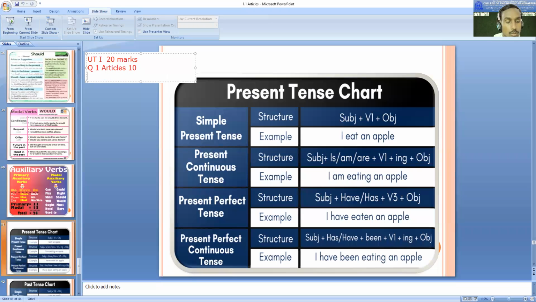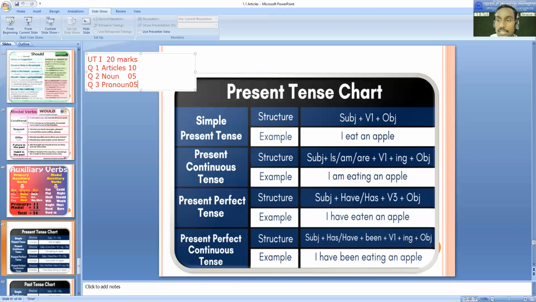Then question number 2 is going to be based on noun, for 5 marks. Question number 3 will be based on pronoun, and that is going to be for 5 marks.